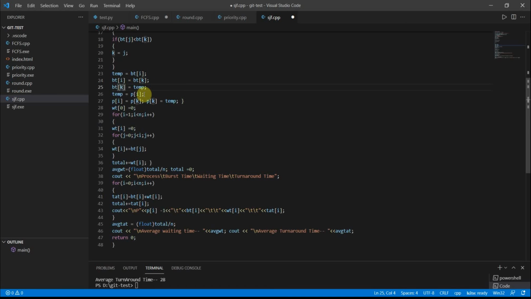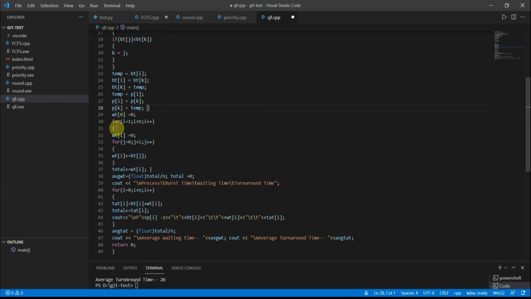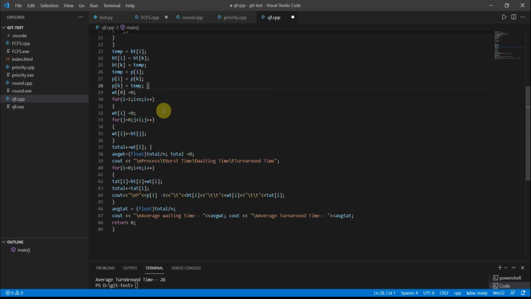Now temp is empty, p of i is stored in temp, and p of k is stored in p of i, and temp is stored in p of k. So waiting time equal to 0, for i equal to 1, i less than n, i plus plus. Waiting time equal to 0, j equal to 0, j less than i, j plus plus. Waiting time of i plus bt of j, total plus waiting time of i. Average time, in the same way the calculation goes respectively.